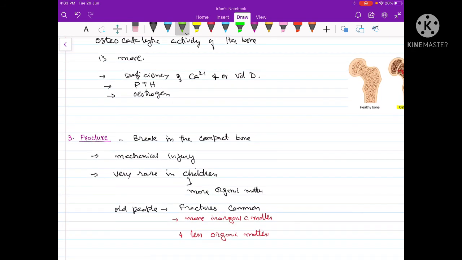And the fractures we have discussed are of different types based on the number of pieces the bone breaks into.